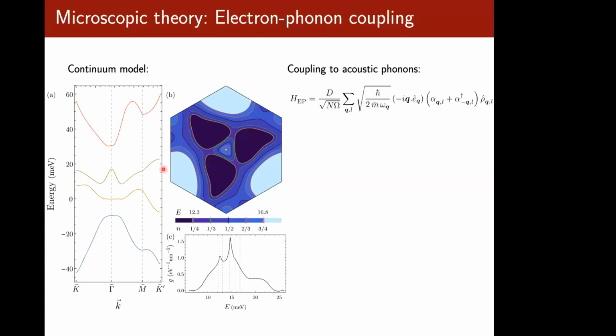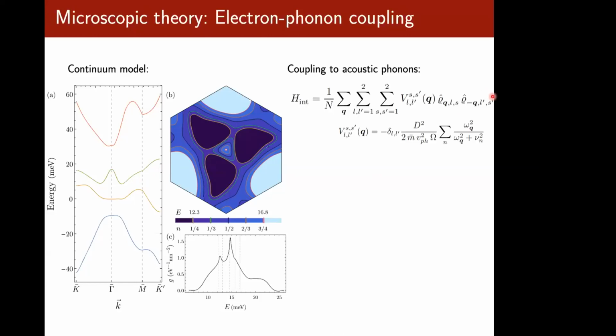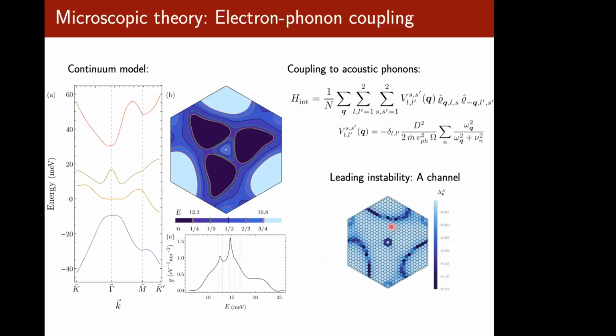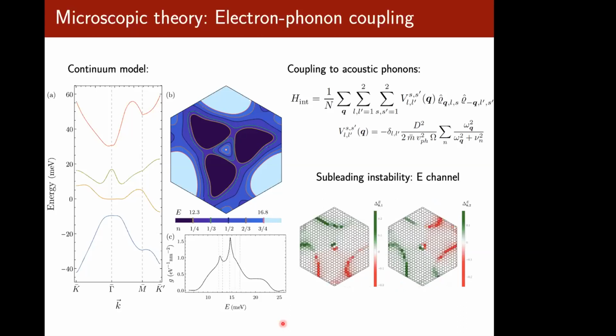First we consider that the superconductivity is mediated by the electron-phonon coupling. To do that, we write down a coupling of the phonon modes with the electron density in the flat band, and integrating out the phonon modes, we get some effective density-density interaction. Now we can write down a mean field equation for superconductivity, and diagonalizing it and looking at the eigenvalues of the kernel, we see that we can get a TC of around 1.9 Kelvin, which is consistent with experiments. But more importantly, we find that the leading instability transforms under the A channel and not the E channel, whereas the subleading instabilities transform under the E channel.